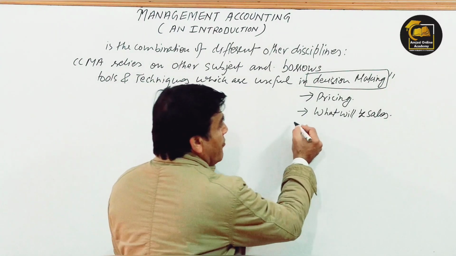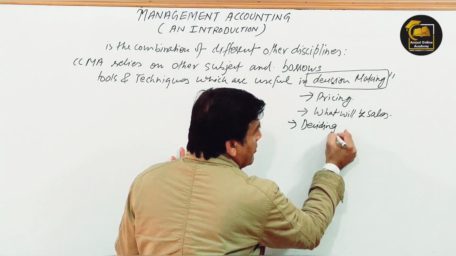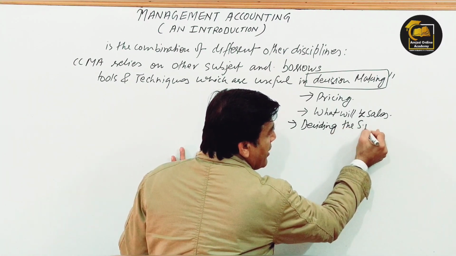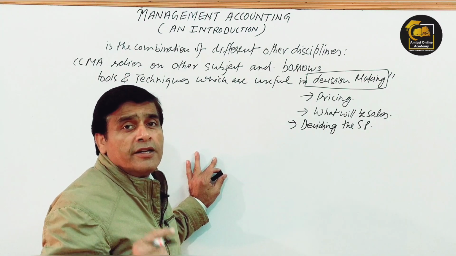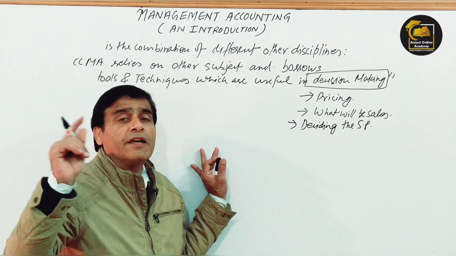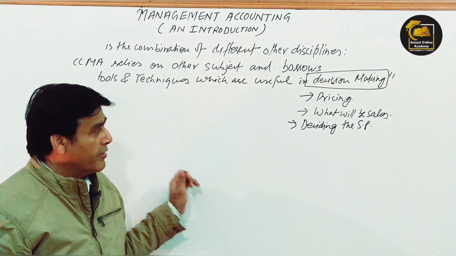Or you say, deciding the selling price. Whose function is it? It is also the function of top level managers. Who decides the selling price? Top level managers, right?